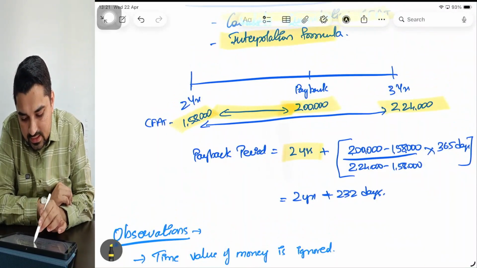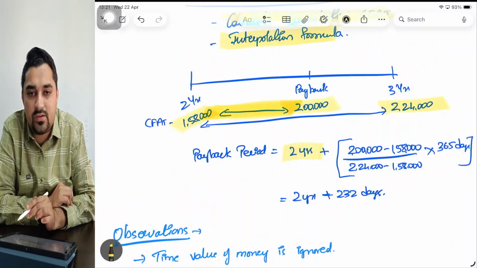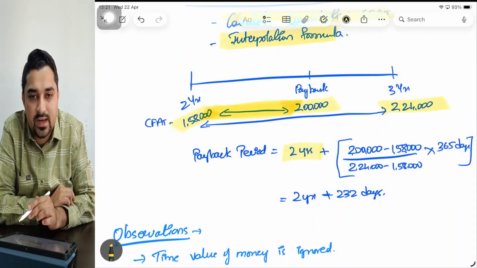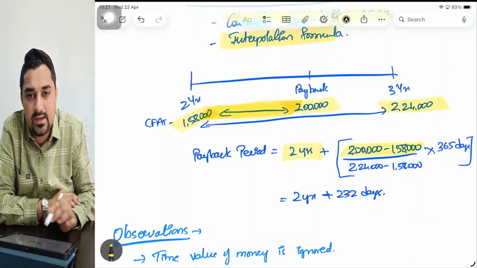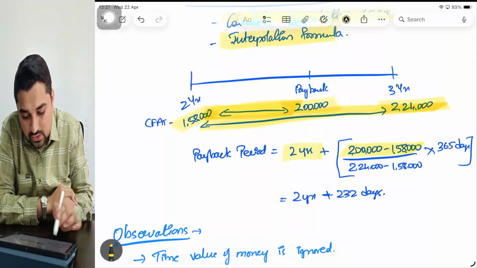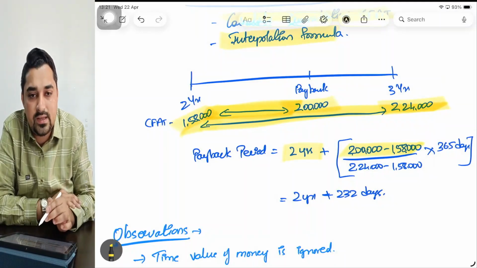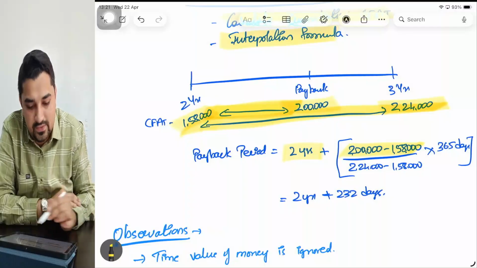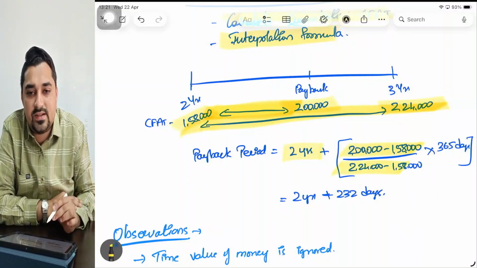What is the difference here? The amount of difference I need is between 2 lakh and 1,58,000. That is what I have taken here, divided by the total difference. What is the total difference between year 2 and 3? The total difference is 2,24,000 minus 1,58,000, into 365 days.